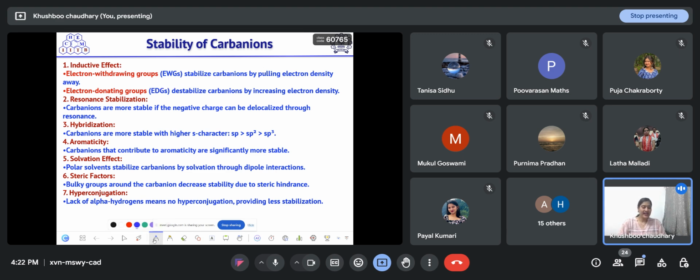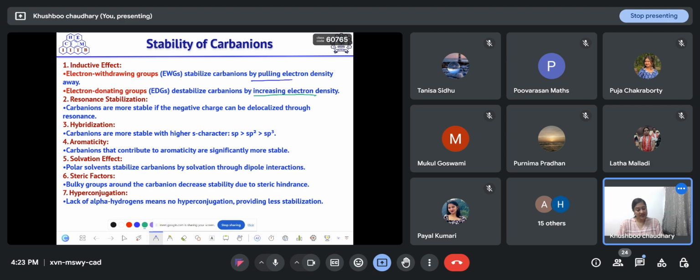So in the inductive effect, we have two types of groups among the molecules. One is the electron withdrawing group and the other is the electron donating group. And we all know a carbanion is a negatively charged species. So whatever groups can accept this negative charge or help move it away from the molecule will stabilize it. So in the case of the inductive effect, an electron withdrawing group stabilizes the carbanion by pulling electron density away, and an electron donating group increases the electron density on the carbanion, so it will destabilize the carbanion.